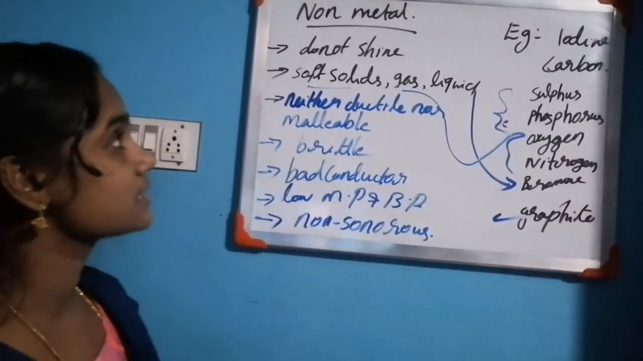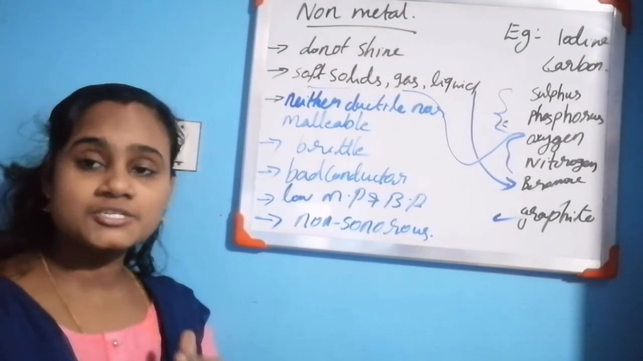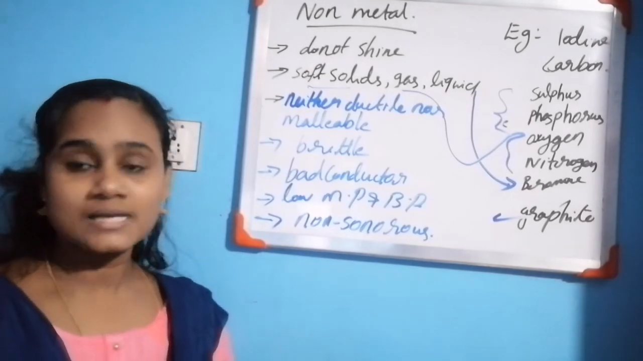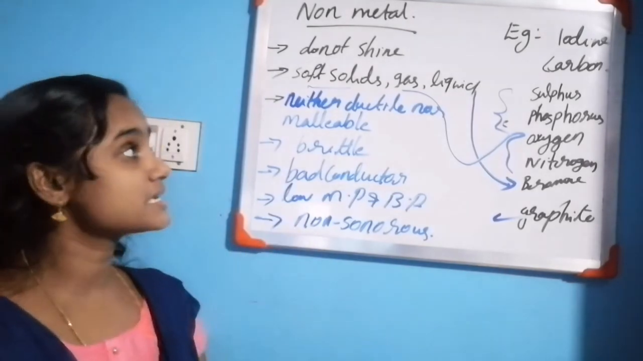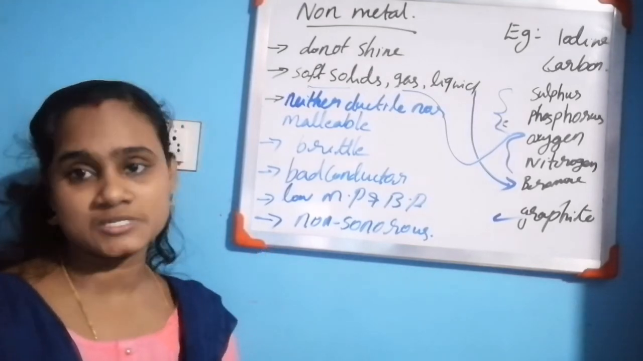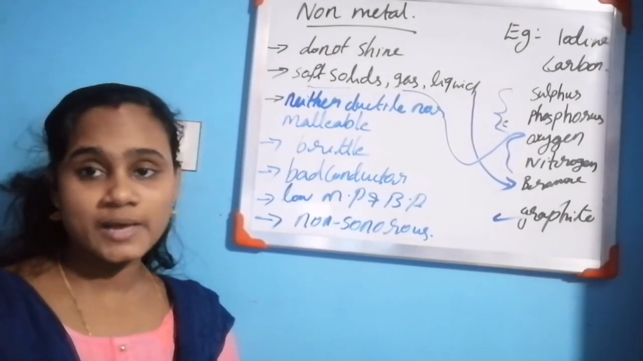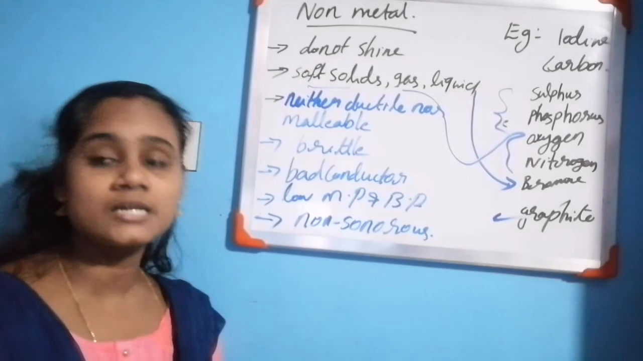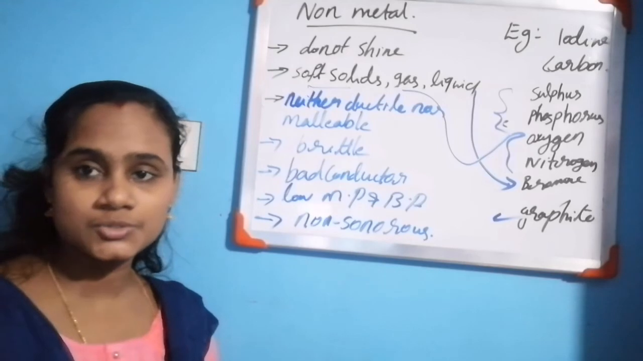So once again we can discuss the difference between non-metals and metals. Metals shine, metals are lustrous, but non-metals do not shine, that means they are not lustrous. Metals are hard solids, but non-metals are soft solids. Metals are ductile and malleable. Ductile means we can stretch it into thin wires. Malleable means we can beat it into thin sheets. But non-metals are neither ductile nor malleable. We cannot beat them into thin sheets or stretch them into thin wires.